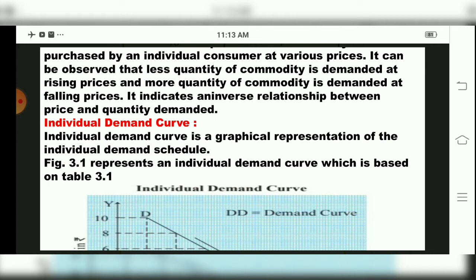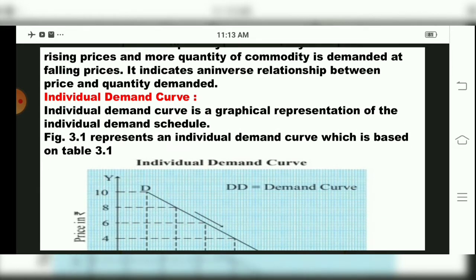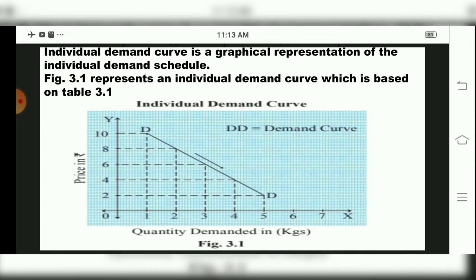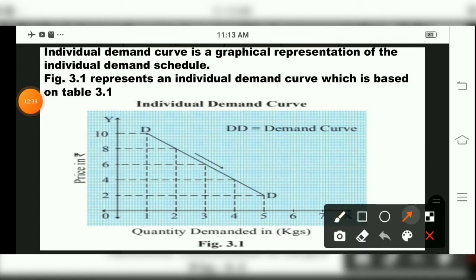This is our first type of schedule in studying demand. Now the individual demand curve is taught, that is, how the graphical representation can be done. Just see this figure, children. See the graphical representation. On the x-axis what did we plot? Quantity demanded in kgs. On the y-axis we plotted price in rupees. On the x-axis we plotted quantity demanded according to the table, from 0 to 6, say 7. Then 2 to 10 were the prices.